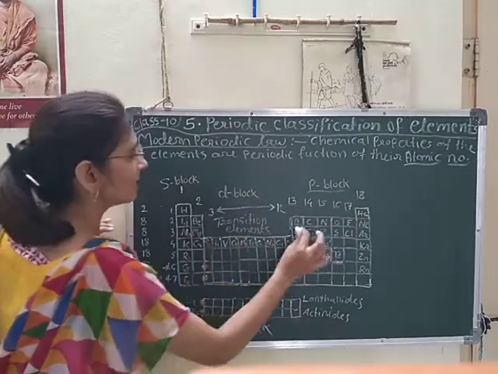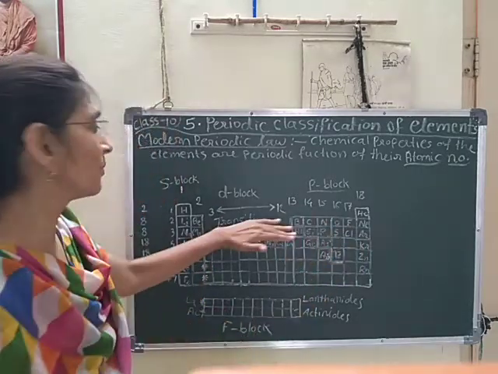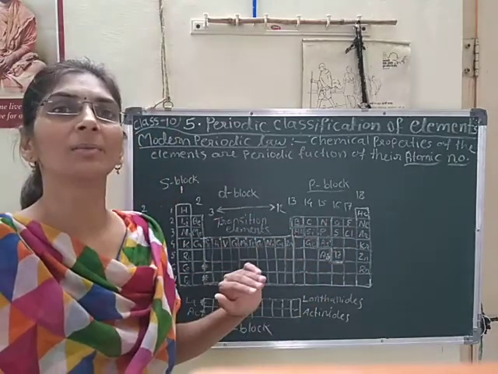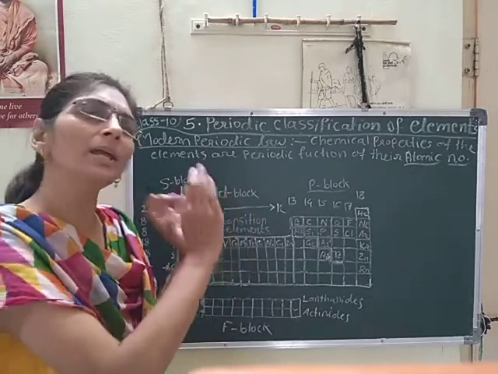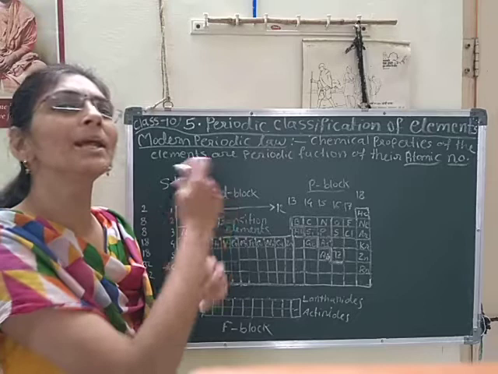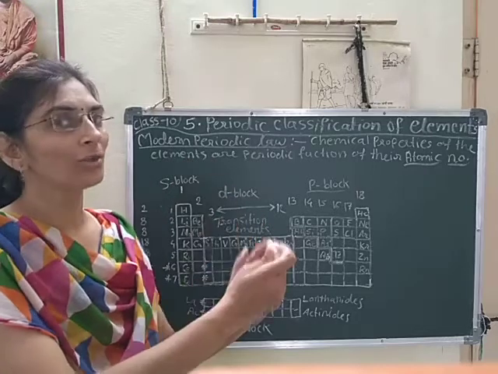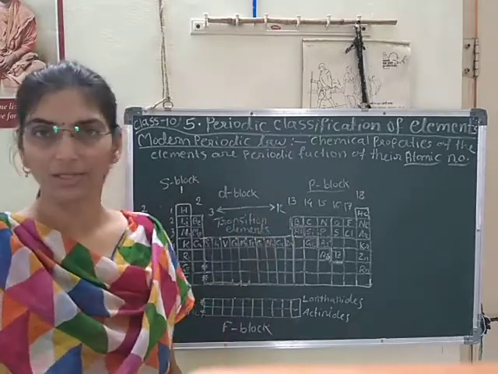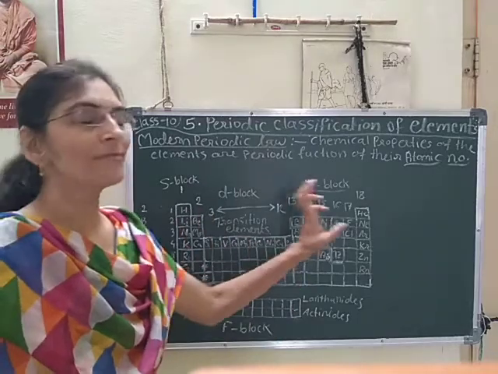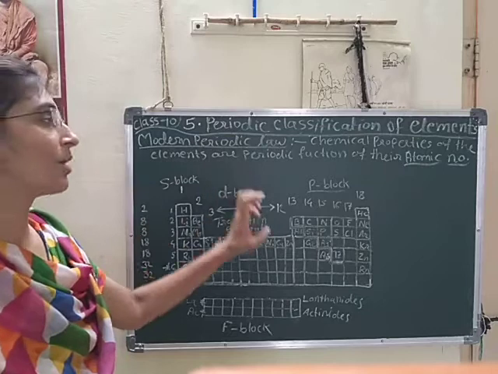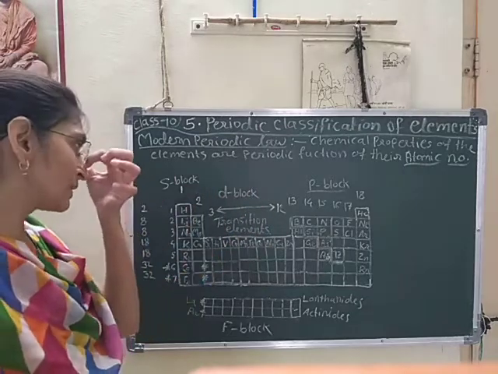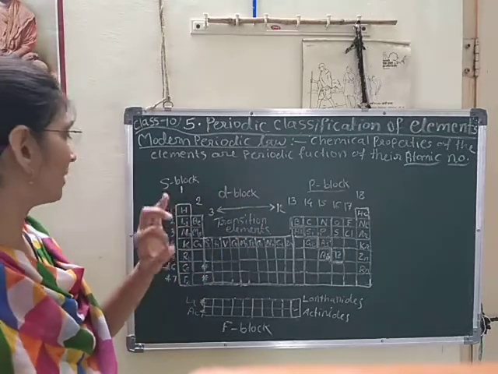This portion is called the mini periodic table. These elements are very common and very important, and show particular properties of metals, non-metals as well as metalloids. That's why it is called the mini periodic table.